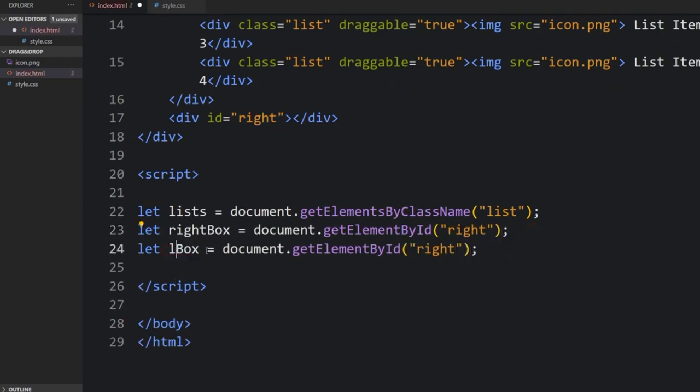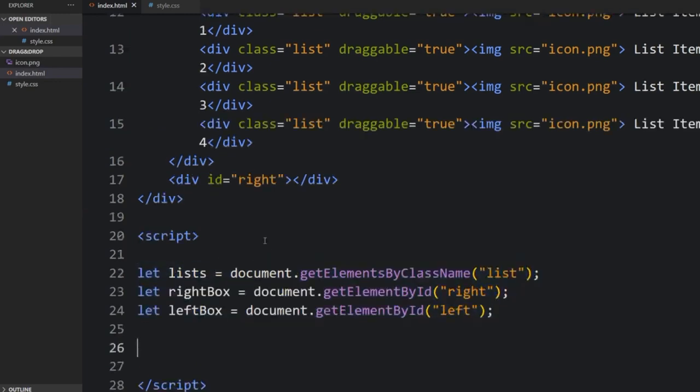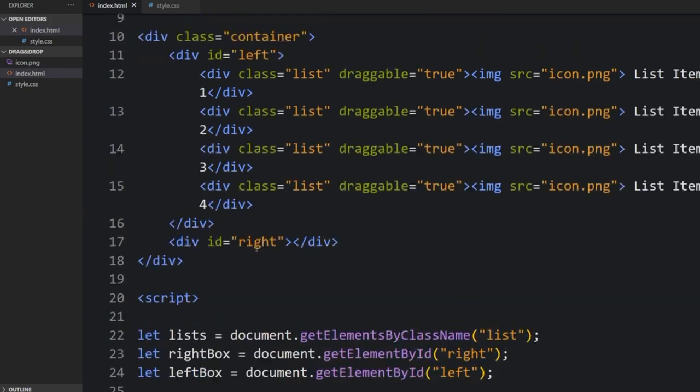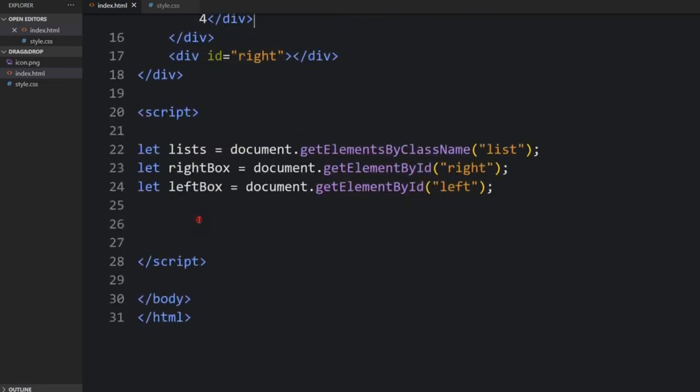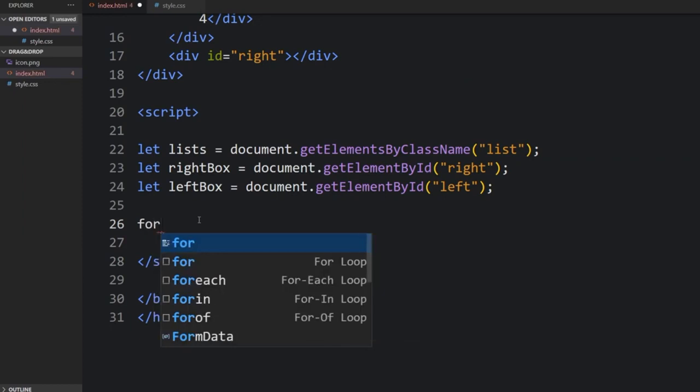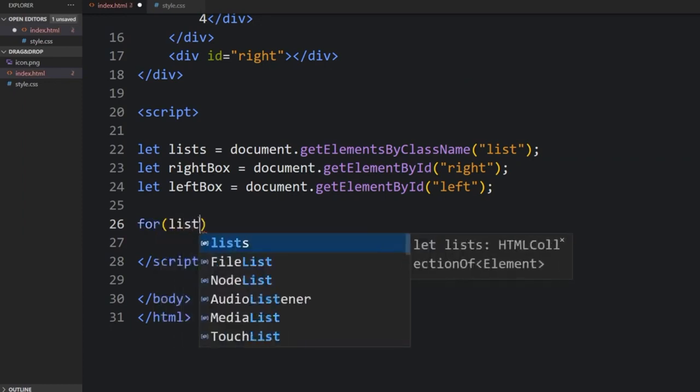So I just duplicate that and change this one to leftBox, and also here to leftBox. So that's div. I do that so I can drag easily to the right and left, and all four divs will be applicable.